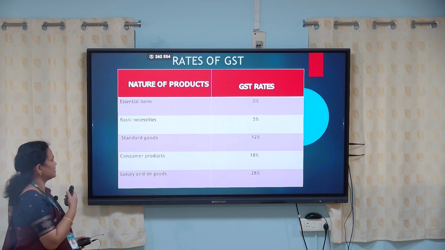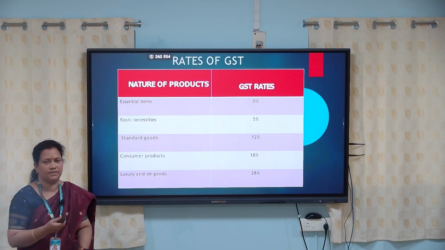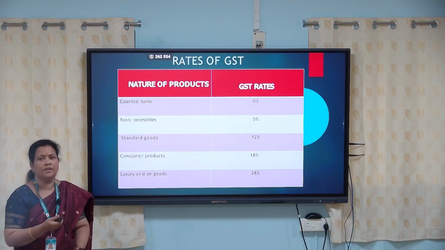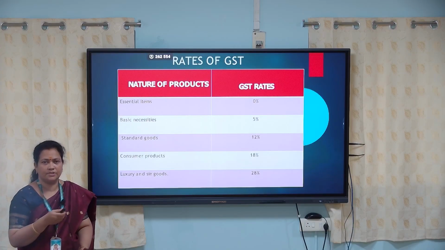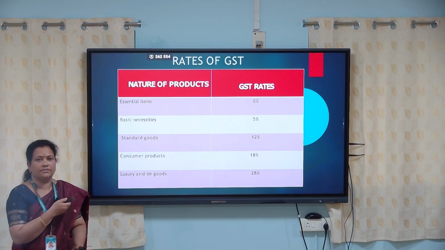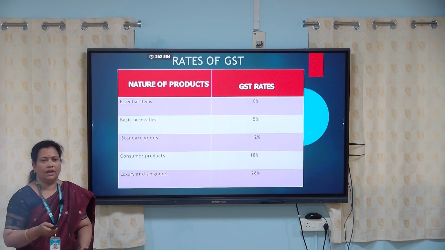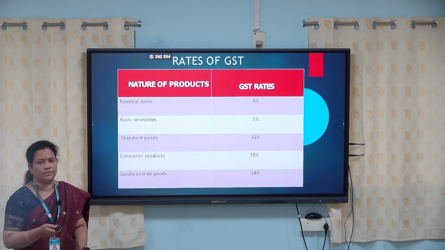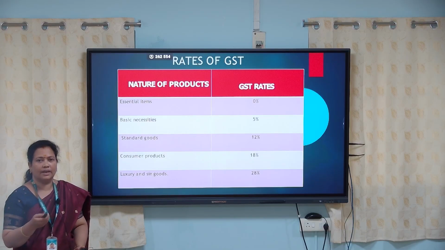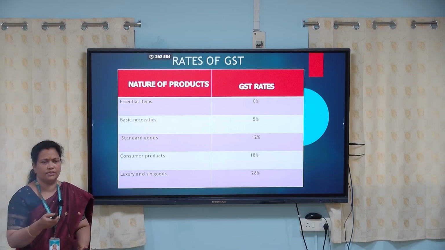And next we have standard goods. Standard goods are charged at 12% GST. We have to pay 12% GST on the standard goods. Examples for standard goods are mobile phones and computers. Supposing the cost of a mobile is 10,000, and we apply 12% on 10,000, it will become 1,200. So 1,200 will be your tax amount. That amount will be added to the value of the supply, that is 10,000. So the total amount should be 11,200.